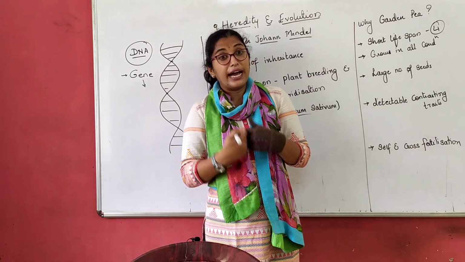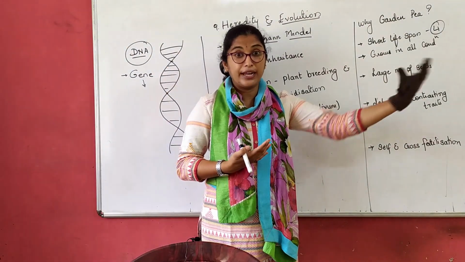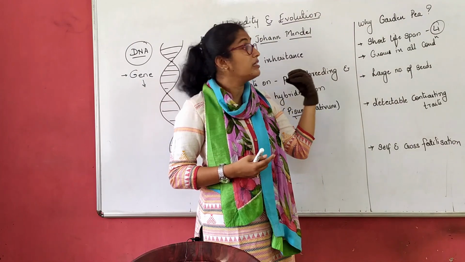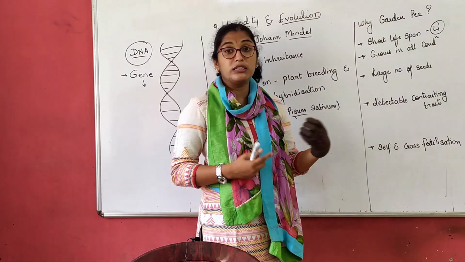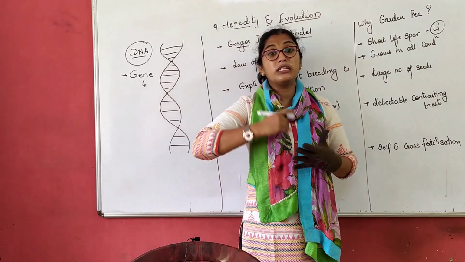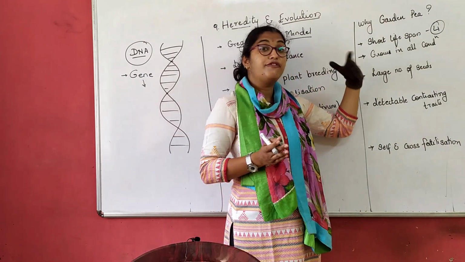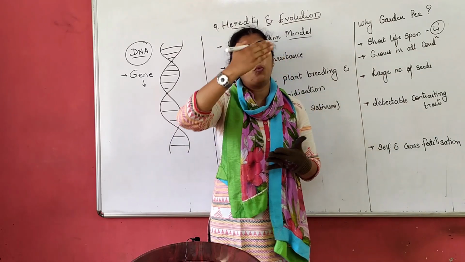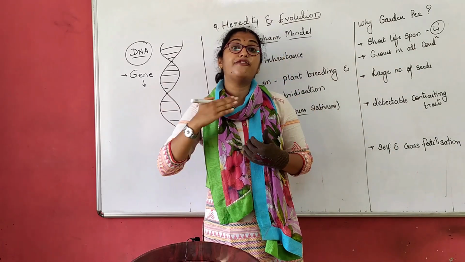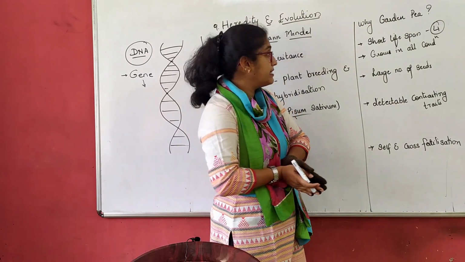If today I sow a plant, my grandchildren might enjoy the mangoes, right? So he chose the garden pea plant only because it has a very short lifespan. He could study 4 generations in 1 year, right? So, very short lifespan.